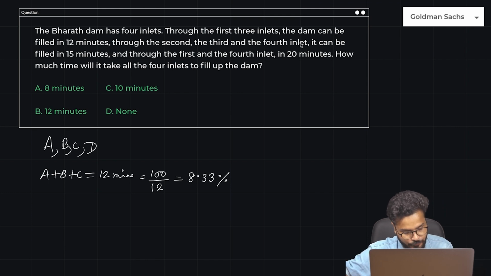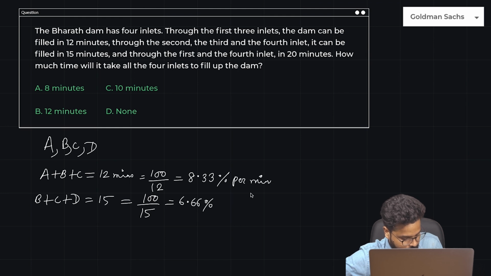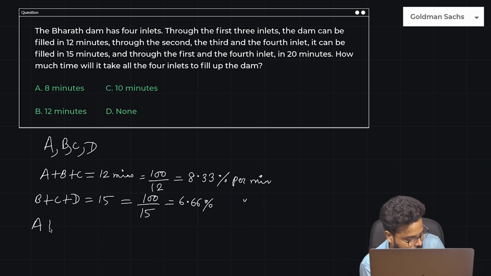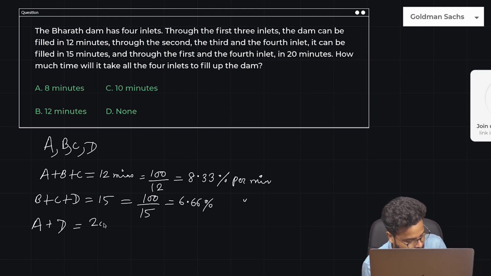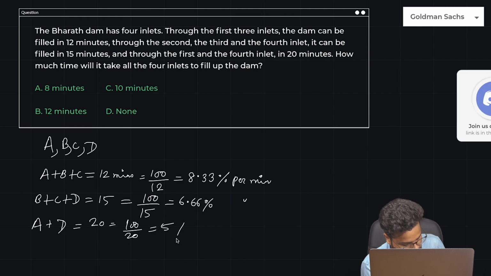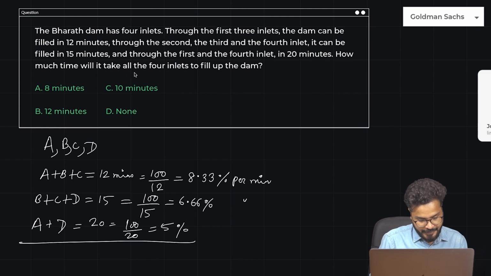Through the second, third, and the fourth, it can be filled in 15 minutes. So B plus C plus D is 15 minutes. So 100 by 15, 6.66 percent per minute. And through the first and the fourth inlet, it takes 20 minutes, which is 5%.